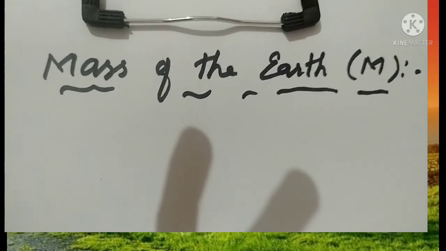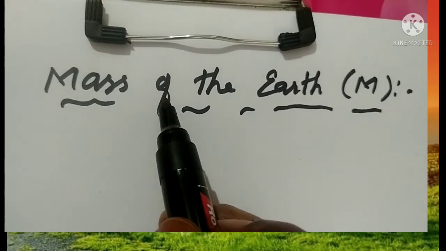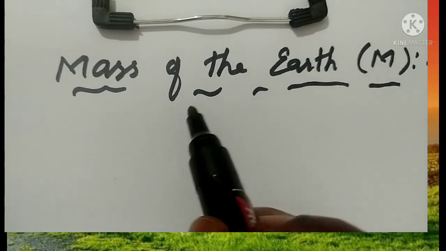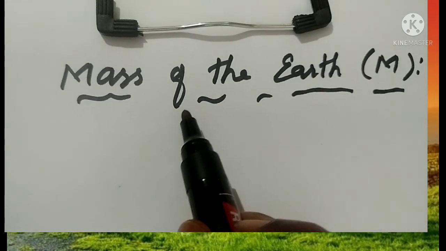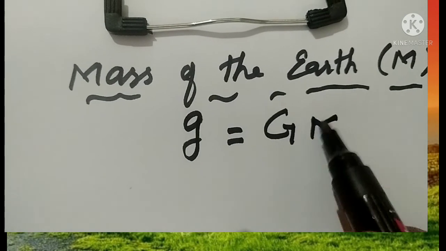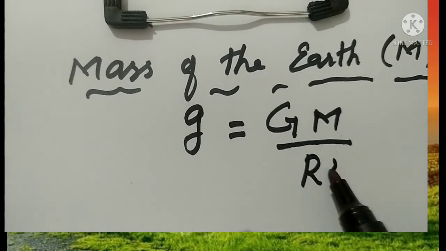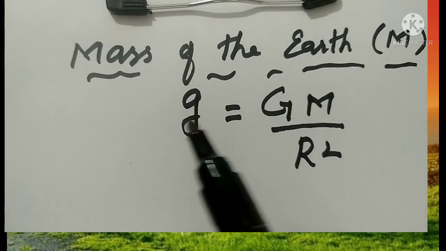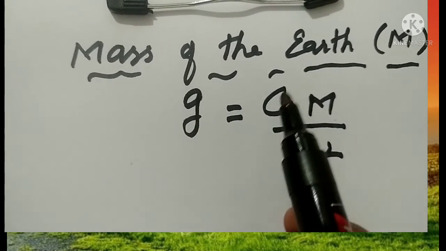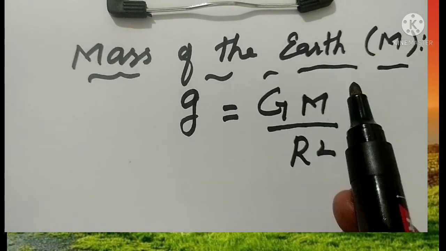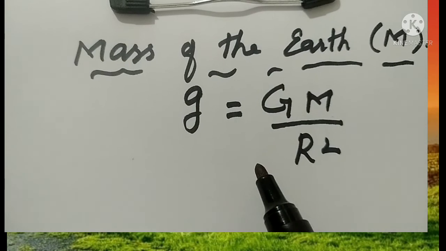Now we are going to calculate the mass of the earth. How can we calculate the mass of the earth? Just now we learned the formula, the relation between small g and capital G: small g is equal to G M by R square. Here G denotes the universal gravitation constant, M the mass of the earth and R the radius of the earth.